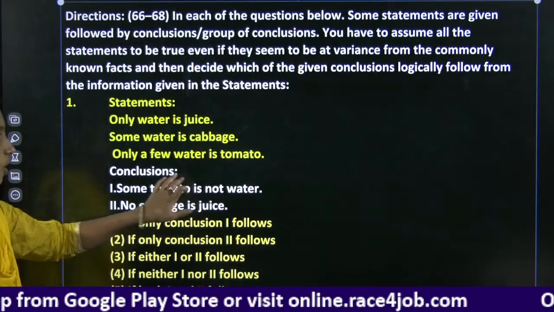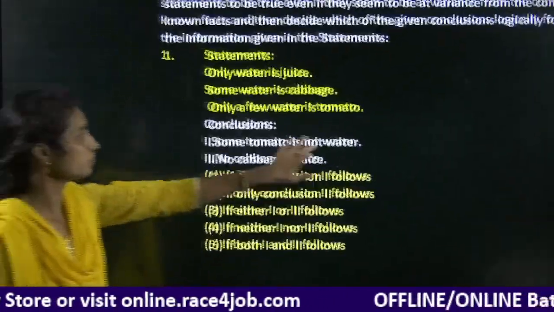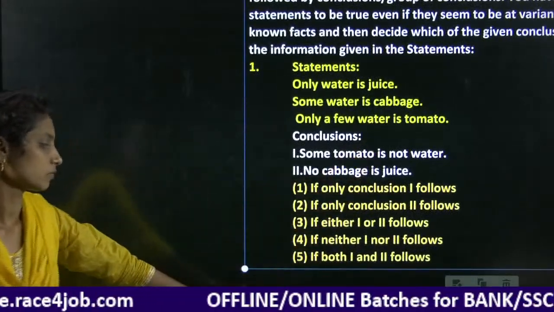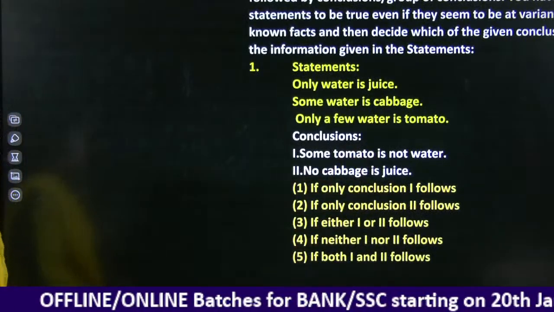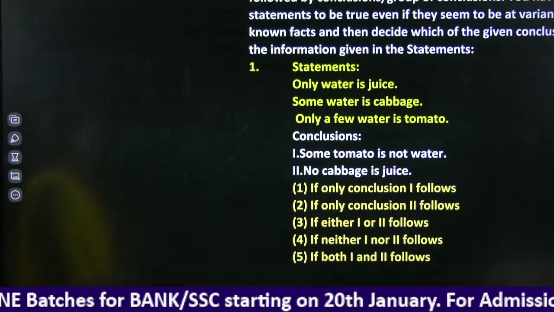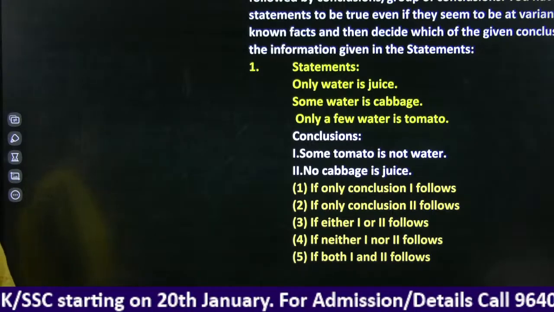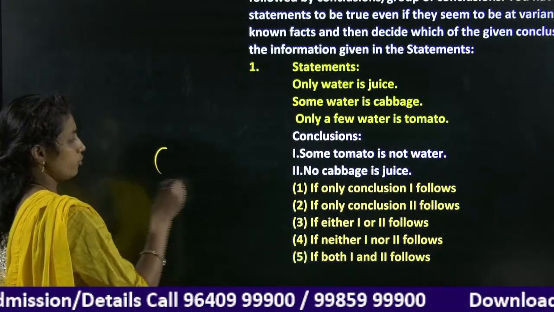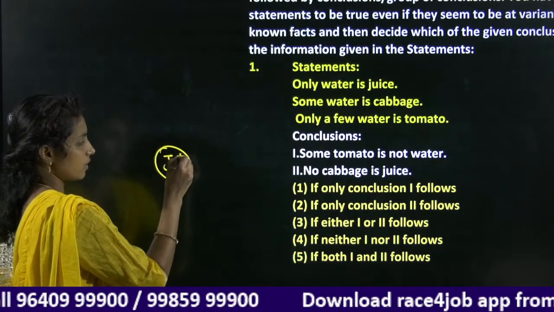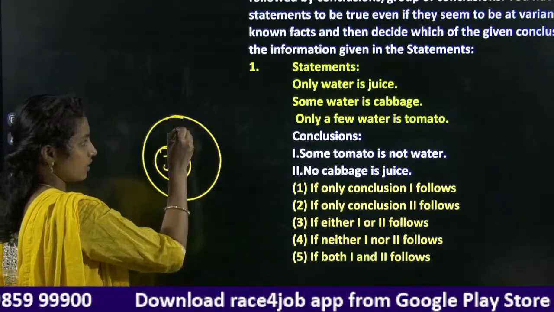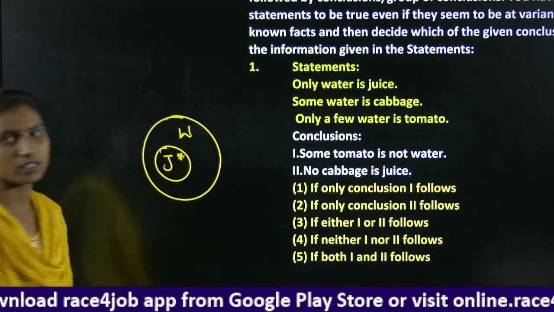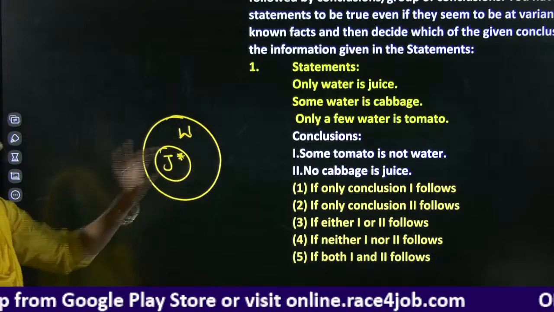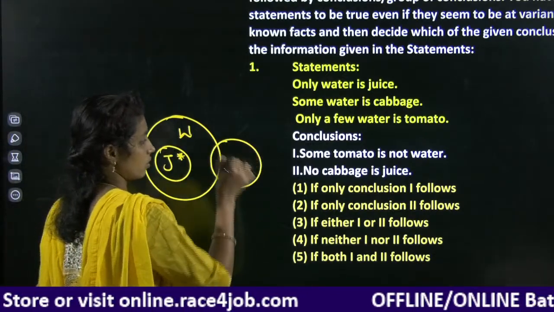The question is from syllogism. Draw the Venn diagram. Only water is juice. Only is a condition, so juice should be considered inside and marked with a star because it is a condition. Juice is inside water. Some water is cabbage.